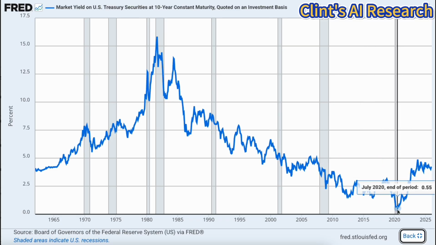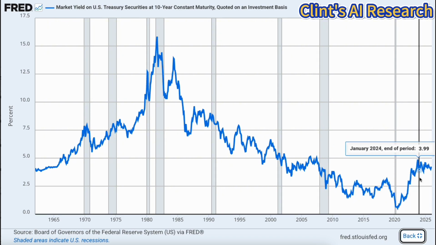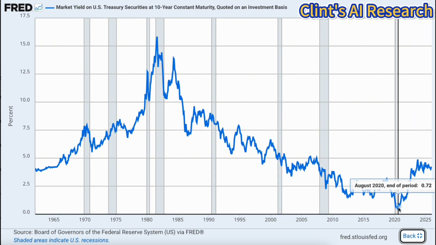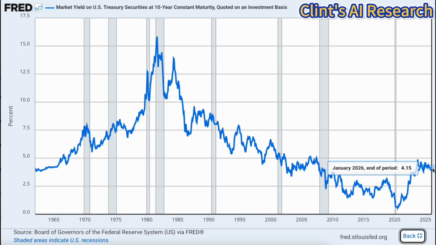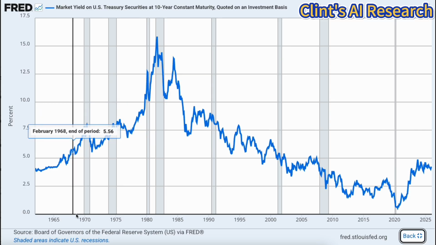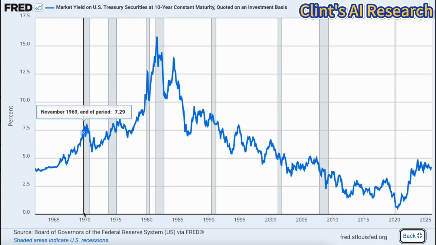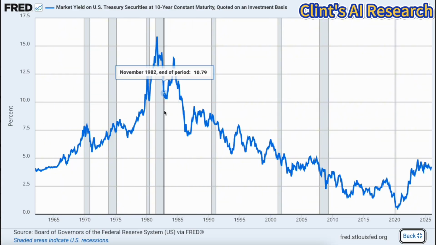The sharp reversal, 2022 to present: a rapid, V-shaped move upward as the Fed fights post-pandemic inflation, ending the era of easy money. Recession causes and yield behavior. The gray vertical bars represent U.S. recessions. While yields typically drop during these periods as investors fly to safety, the triggers for these downturns vary.